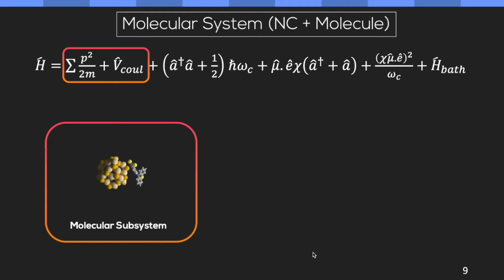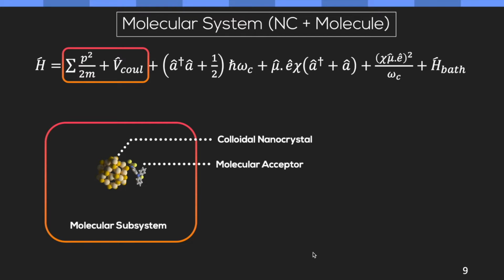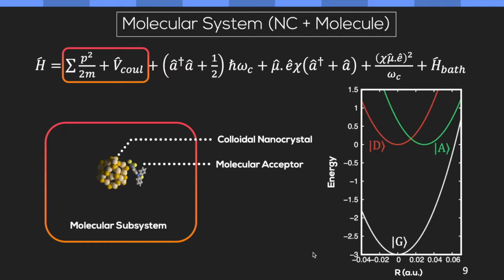Now, the molecular system that we are considering here contains a colloidal nanocrystal and a molecular acceptor. The photo-induced charge transfer process that occurs between these two molecules can be described by these three states. One is the ground state, an excited donor state, that is a bright state, and a dark acceptor state.